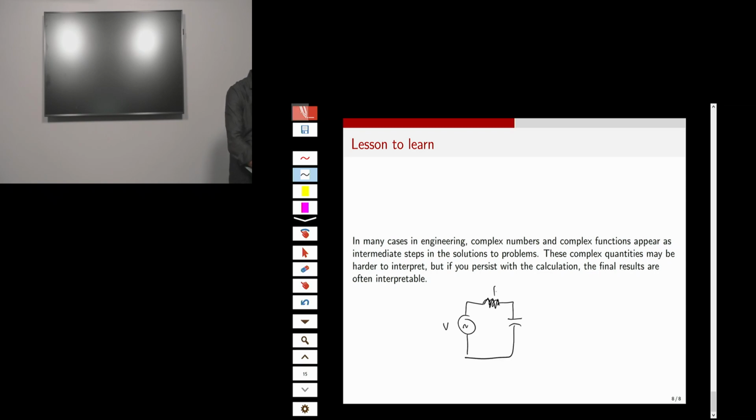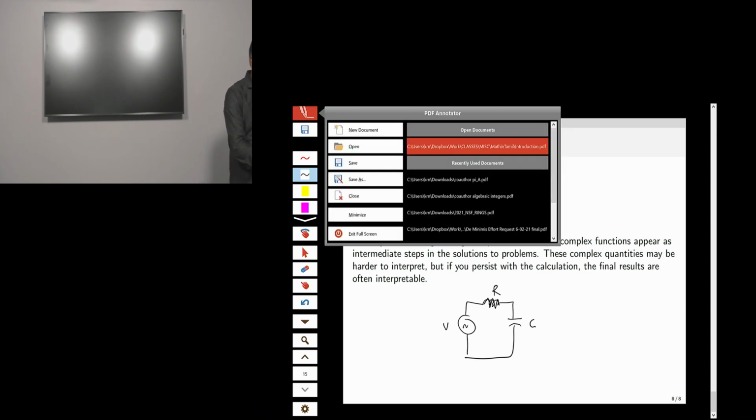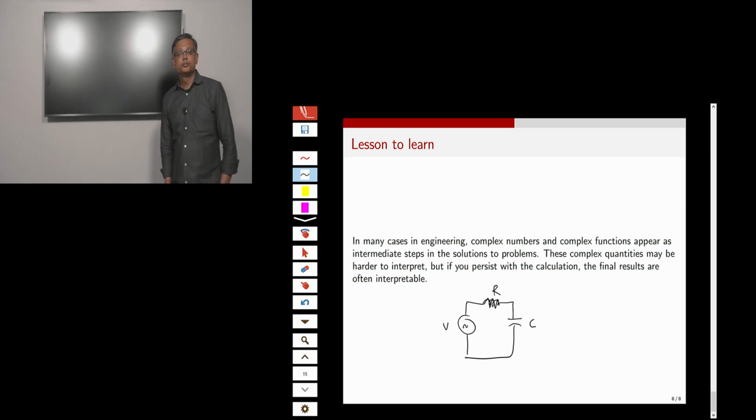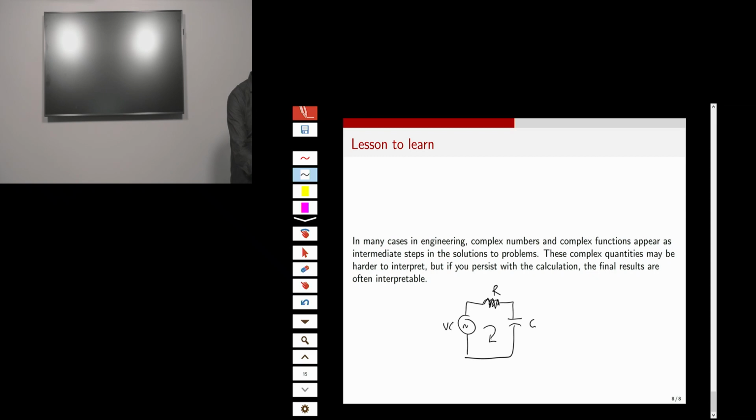I have a resistor and a capacitor, but the voltage source is an arbitrary source. And let's say I want to find the current. This is a function that's changing with time, and I want to find the current in this circuit.